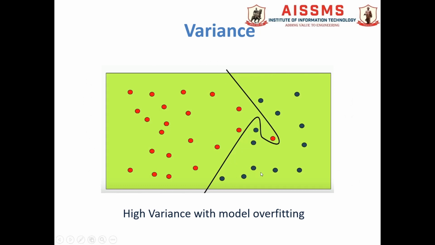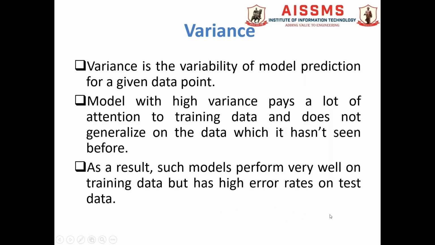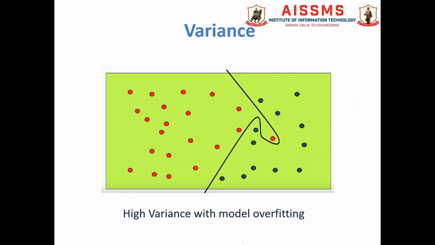This we can observe in this diagram: the overcomplicated, overfitted model pays a lot of attention to the training data only and does not generalize on the data which it has not seen before. That is nothing but the testing data. So what will happen as a result? Such models perform very well on the training data but have high error rates on the test data. That is the problem which we face in the case of high variance or an overcomplicated model.